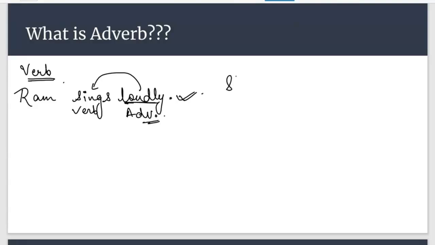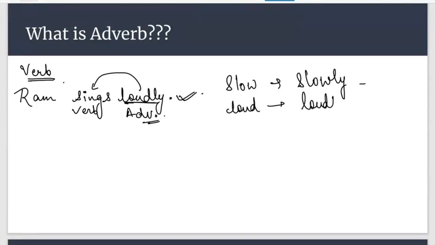Suppose all the talk about adjectives. So slow, loud, these are adjectives. Whenever you add ly to the adjectives, it becomes an adverb. So slowly, loudly, these become adverbs. So an adverb is the word in which ly is mentioned at the end. But definitely, not all adverbs take ly, but mostly we recognize an adverb by the ly ending.